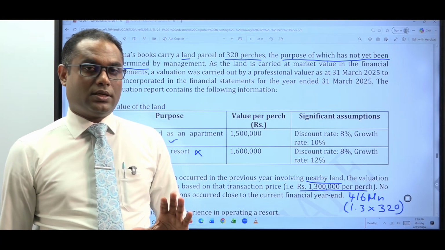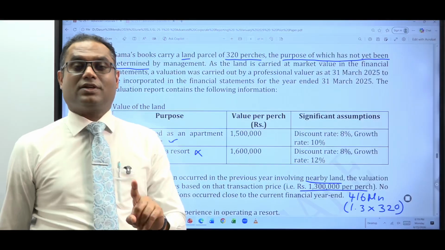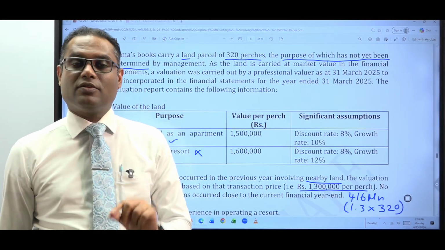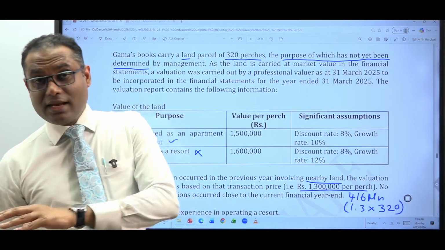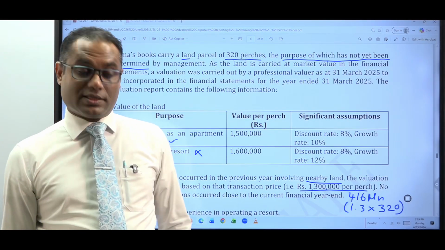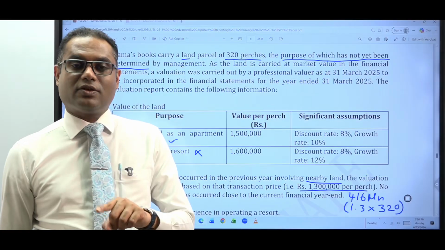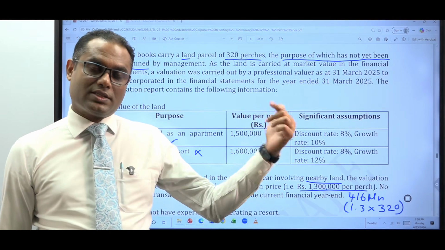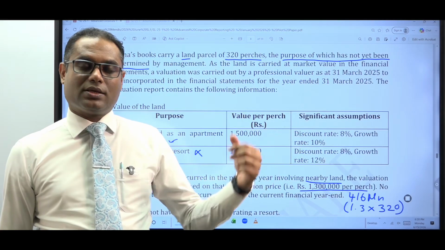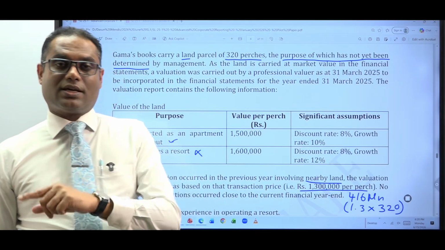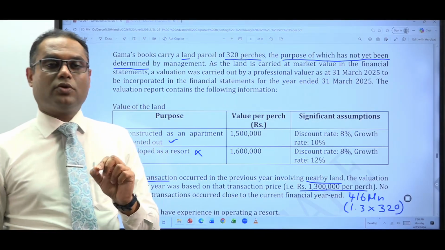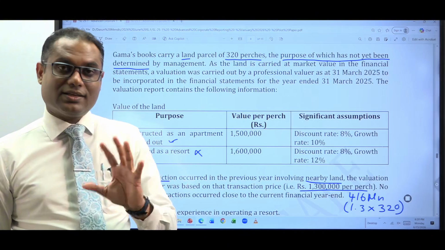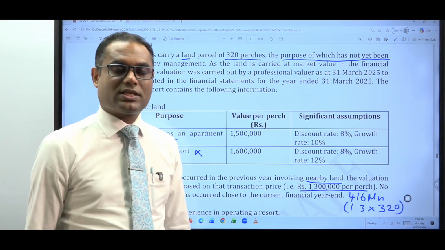Are we clear? Right. Now, LKS 40, that is the specific standard, requires this investment property to be measured at what value? Fair value. Then SL-FRS 13 would come into play. SL-FRS 13 then provides guidance on what? How to fair value. Right? What to fair value, when to fair value is discussed in where? LKS 40. The SL-FRS 13 fair value measurement standard guides you on how to measure the fair value. Right? Now this is how the applicability of SL-FRS 13 would come into play.